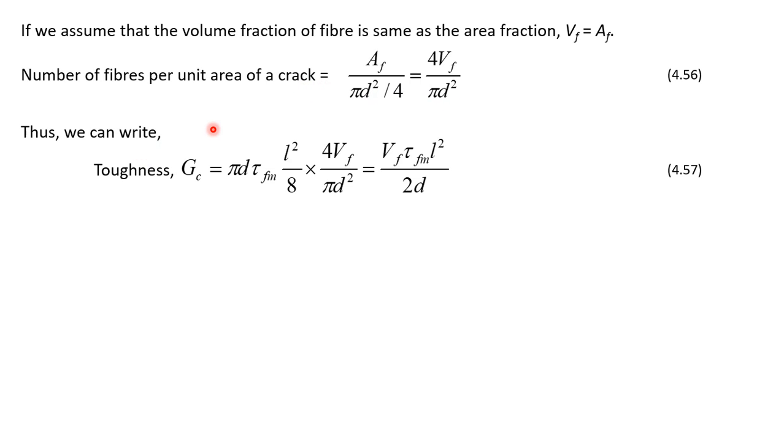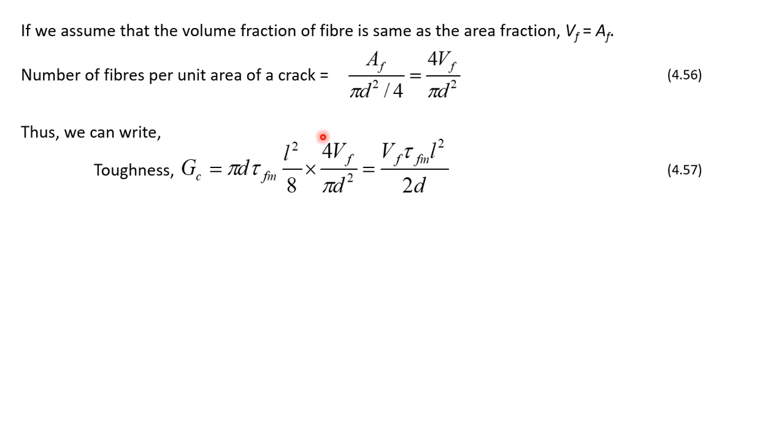We have just now calculated in the previous equation the amount of energy spent, or work done, in pulling one single fiber. So toughness will be given as the work done in pulling one fiber multiplied by the total number of fibers in a unit crack area. This is the total energy spent, or the work done, in growing the crack by unit area.